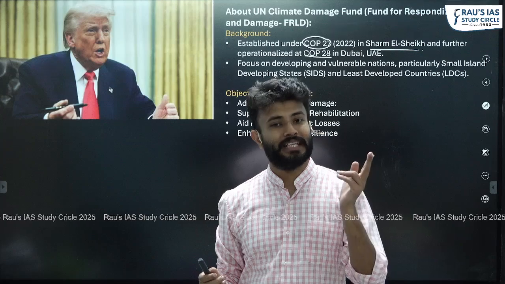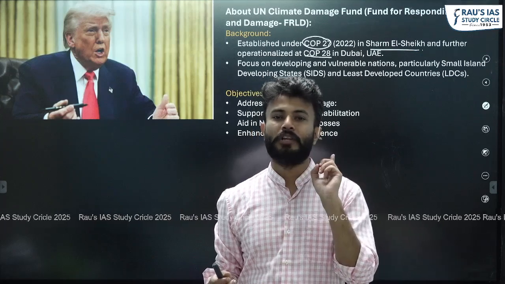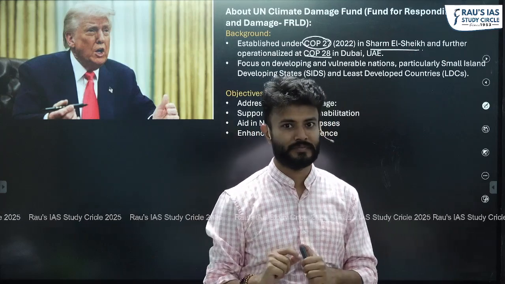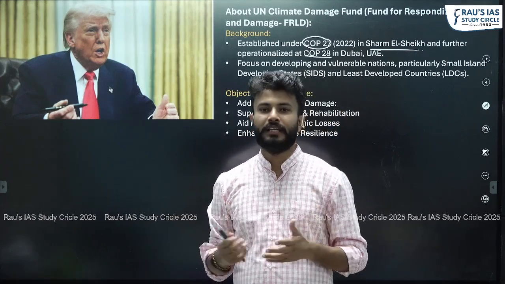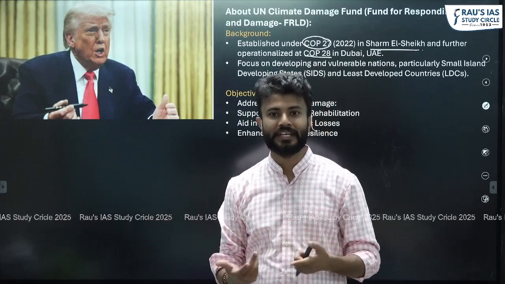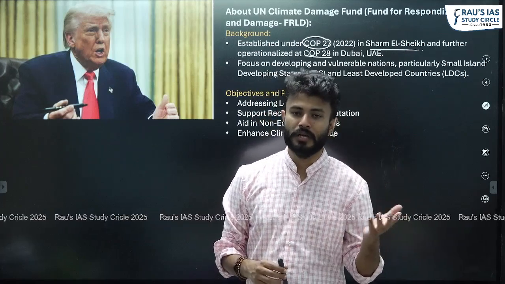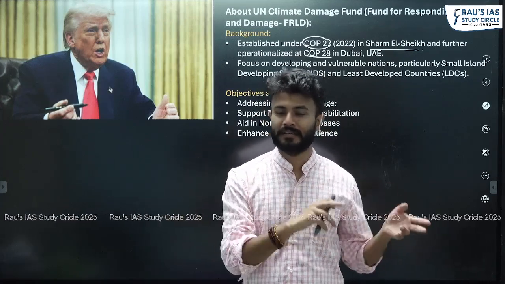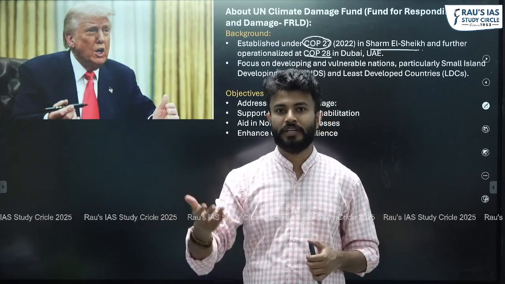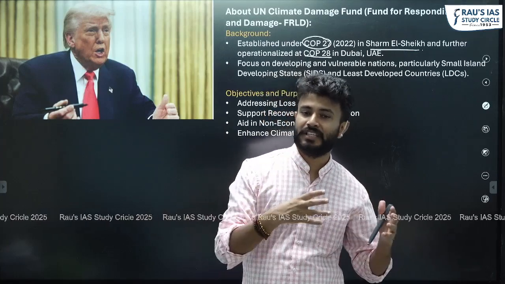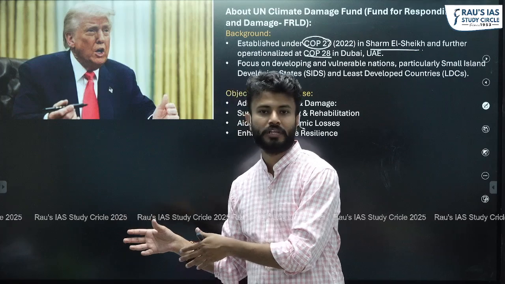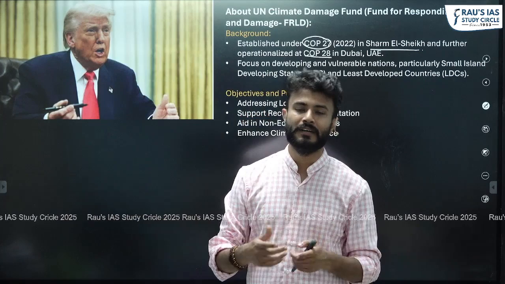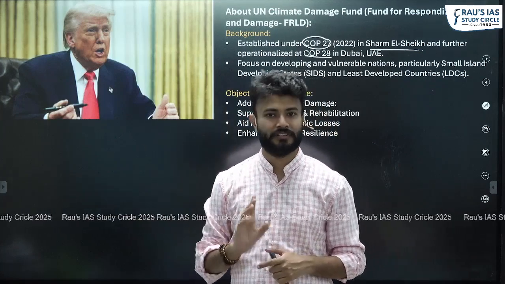So to compensate them, we have the loss and damage fund. That is why it is a different concept from adaptation or mitigation based funds, right? This is loss and damage. Basically, it was an insurance or a compensation being given by the developed world because of their energy intensive actions which they have taken in the past since the beginning of industrial revolution, and those actions have detrimentally impacted the other smaller countries. In order to compensate for the loss which have already occurred, we came up with this idea of loss and damage fund, right?